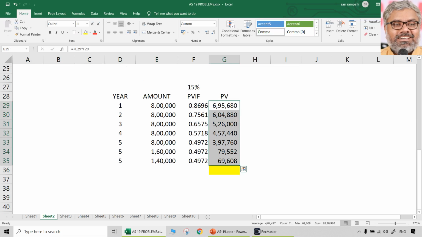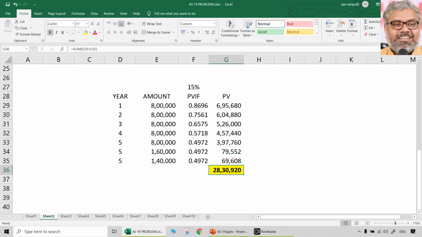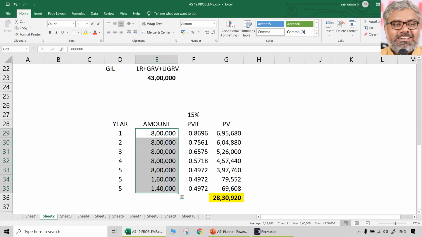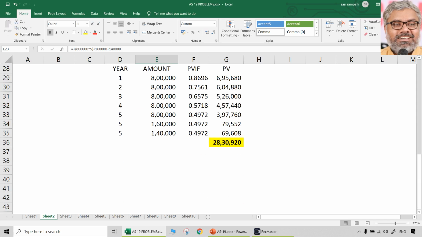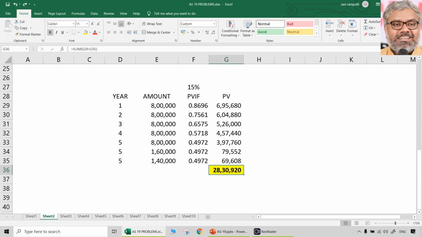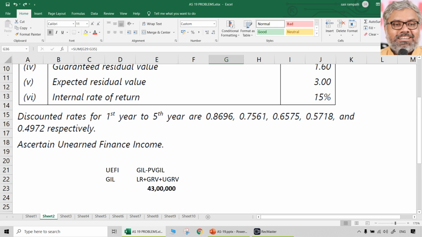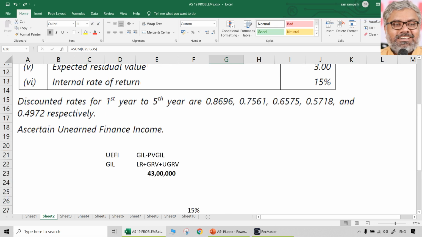Then naturally the total of this will be equal to the present value of gross investment in lease. Gross investment in lease is this only, already as we calculated, 43 lakhs. The total of this without discounting will be 43 lakhs if you see. That is gross investment in lease. But we don't need that. We already calculated that. Now what we calculated, 28 lakhs 30,920, is the present value of that gross investment in lease, taking 15% discount rate and the factors already given.